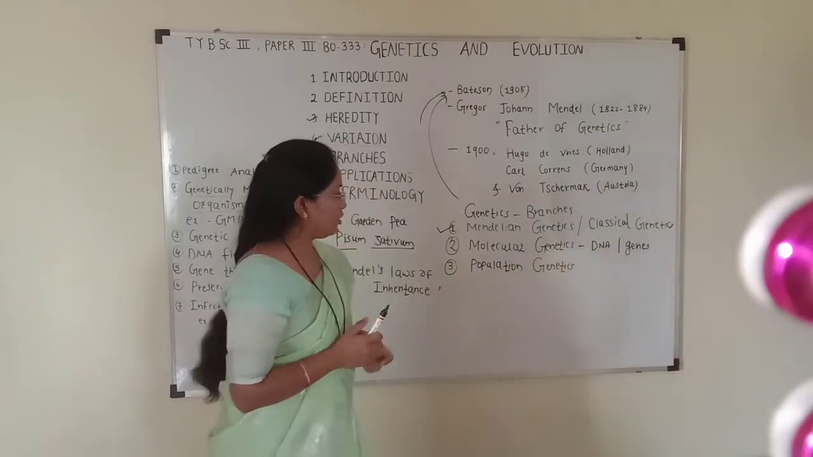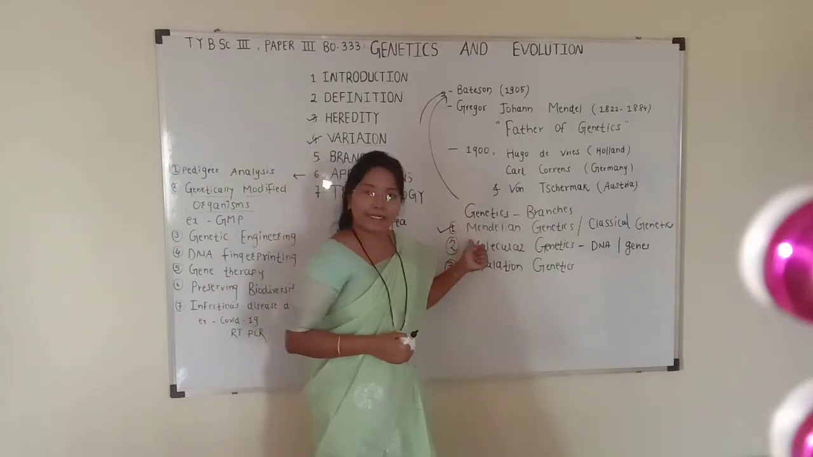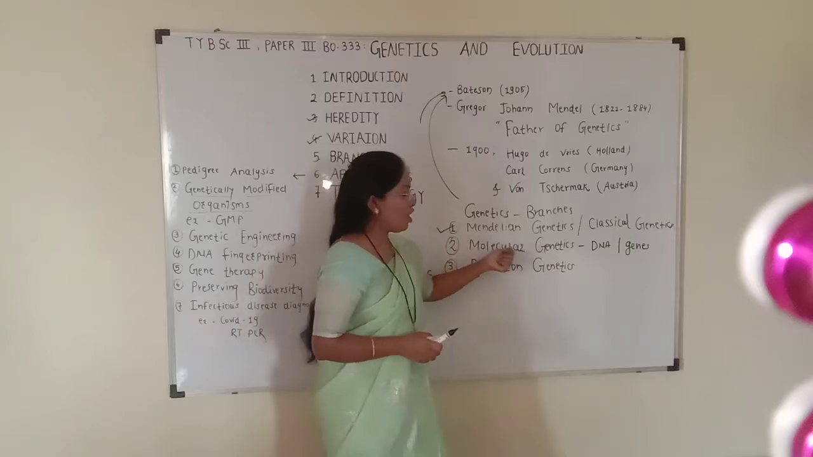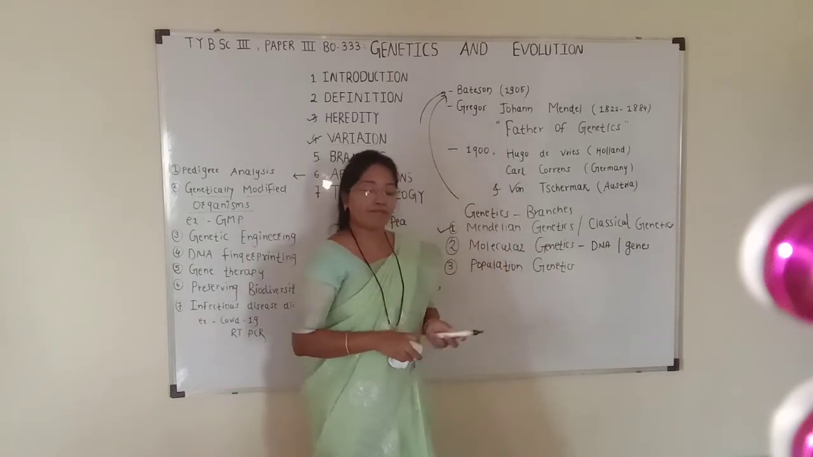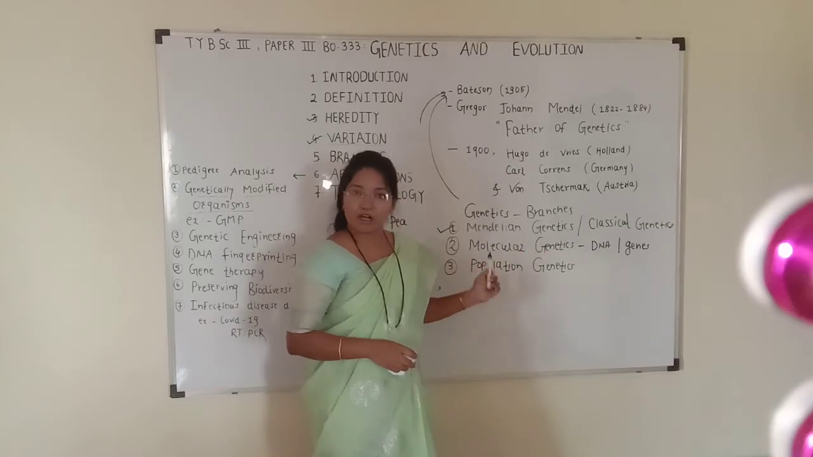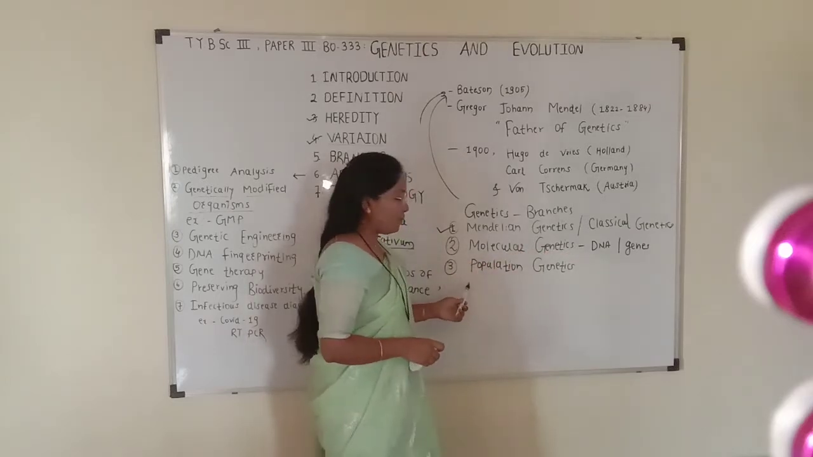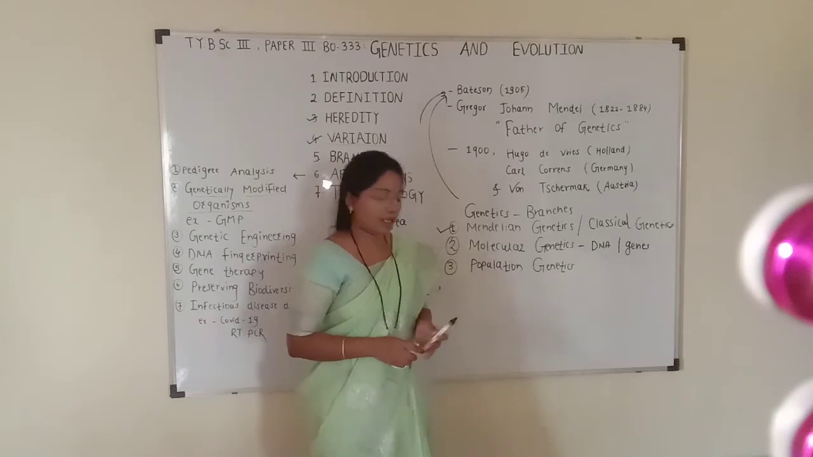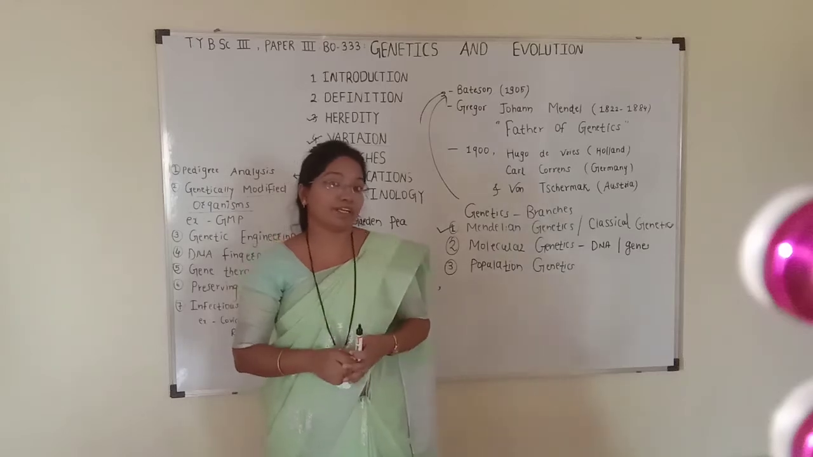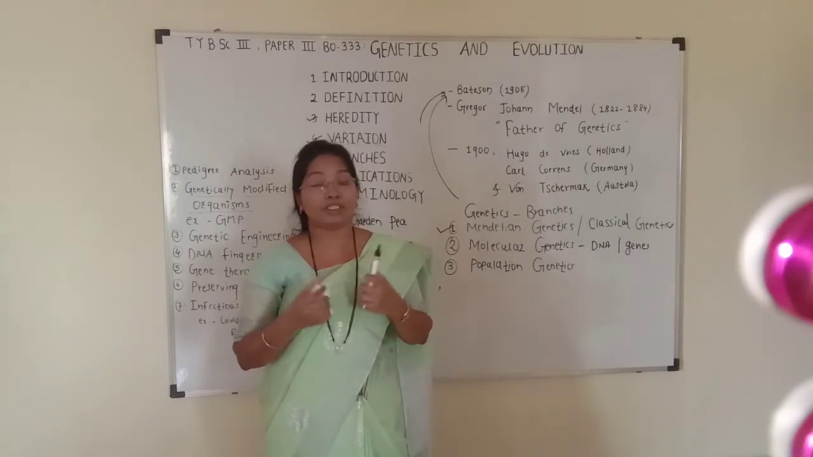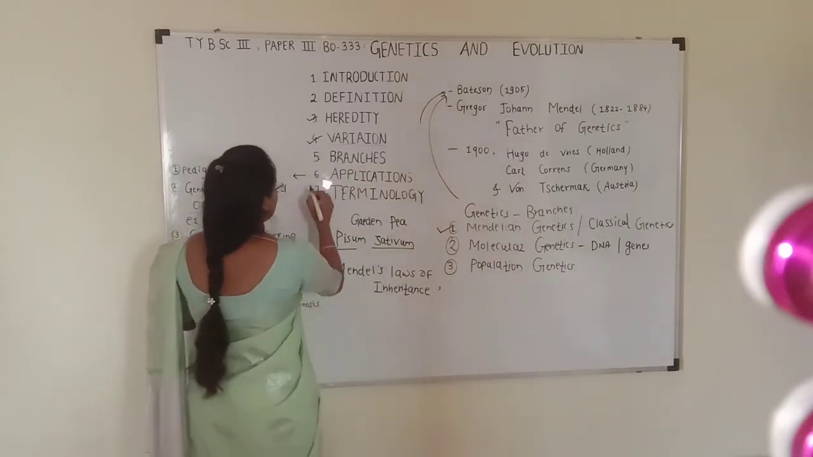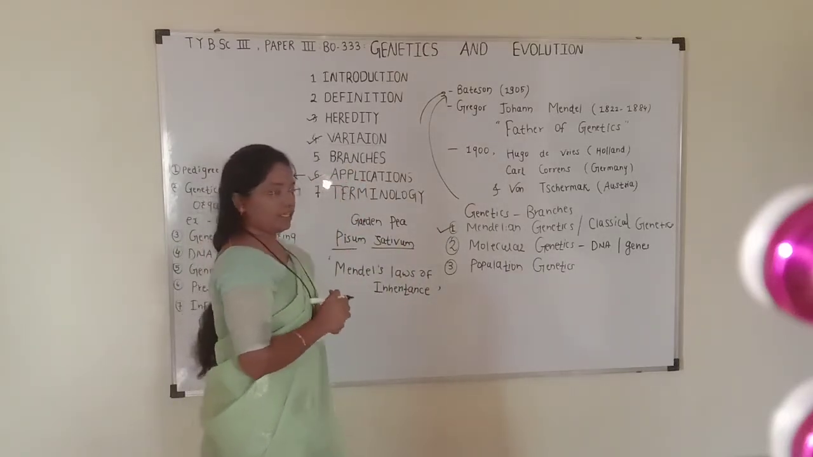So, the main branches are Mendelian genetics, in which we will study Mendel's laws; second is molecular genetics, in which we will study structure and function of DNA or genes at the molecular level; and in population genetics, we will study how genotypic and allelic frequencies change within a population. Okay? So we will move further towards the applications of genetics.